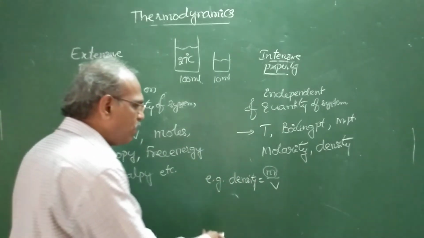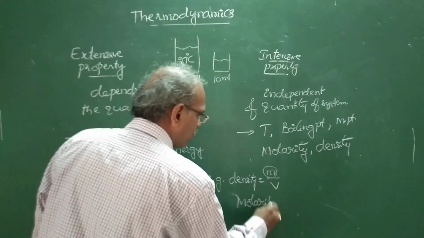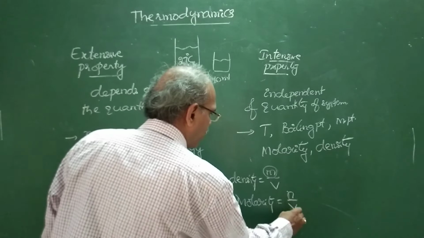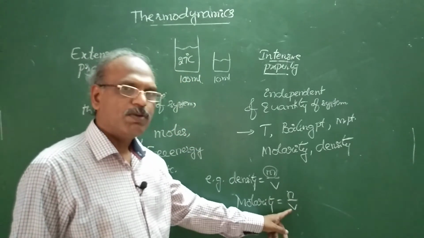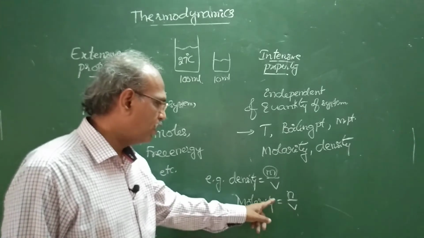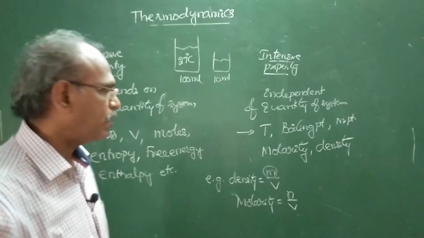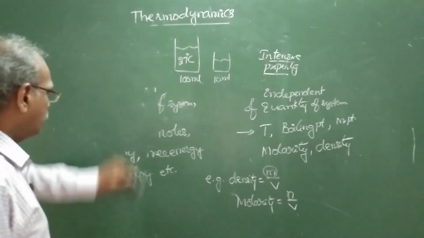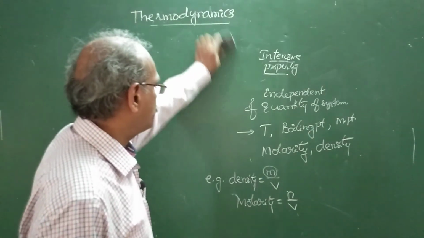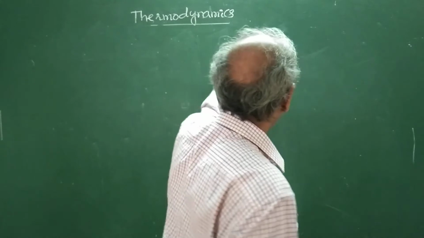Similarly, molarity is number of moles by volume. Number of moles is an extensive property, volume is an extensive property, but molarity is an intensive property. So these are the different types of properties of a system.